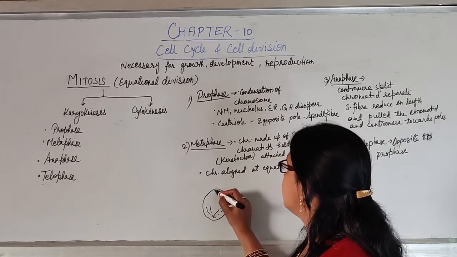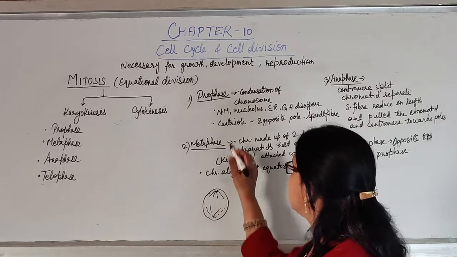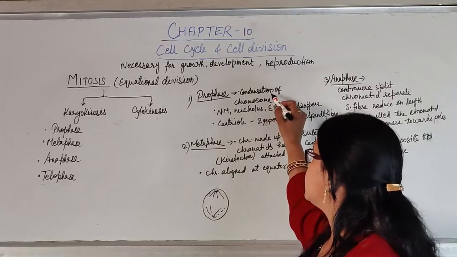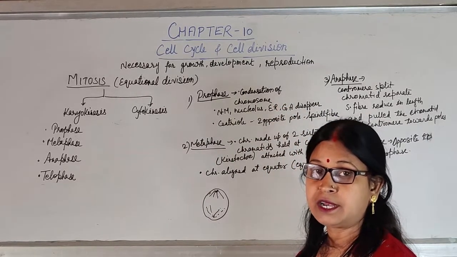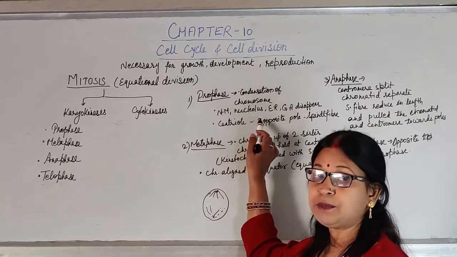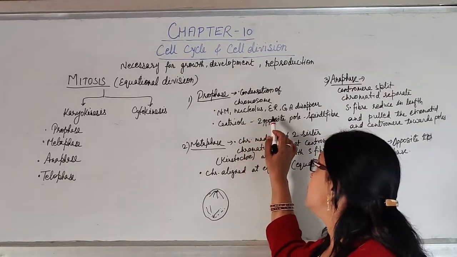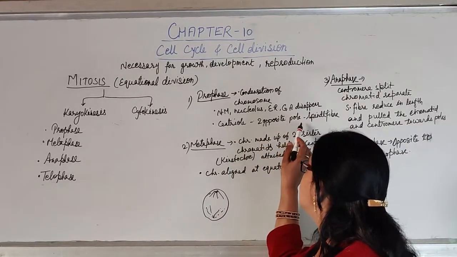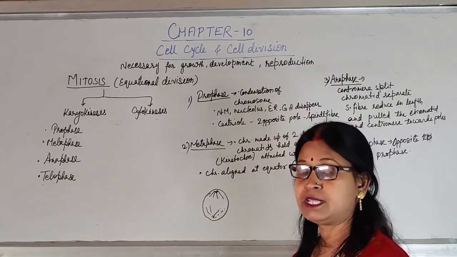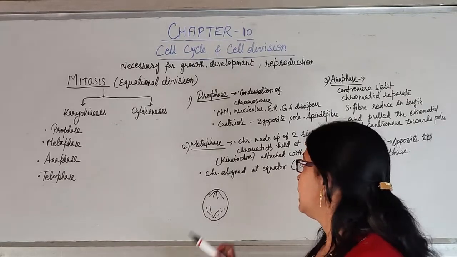So, these are the events which occur during prophase: condensation of chromosome, chromosome attaining its identity, disappearance of nuclear membrane, nucleolus, endoplasmic reticulum, Golgi apparatus, and spindle fiber formation from both the poles.